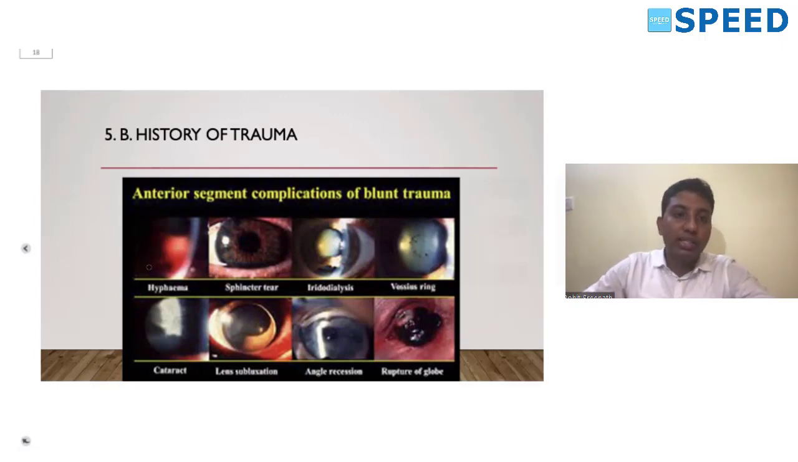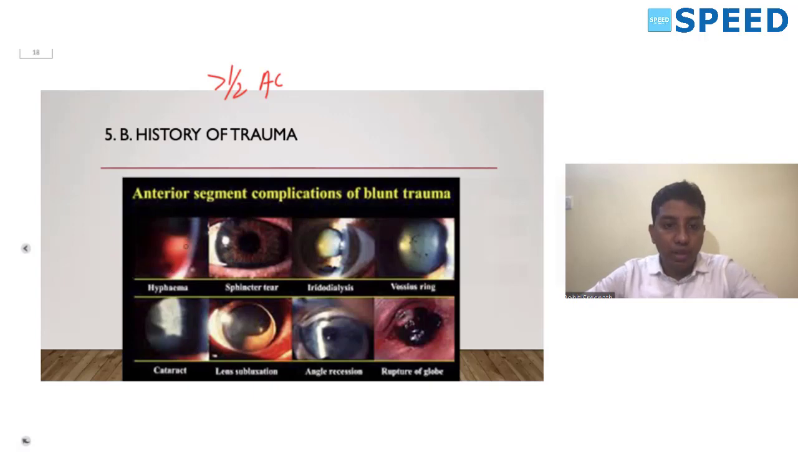One important thing is the hyphema. Remember, whenever more than half of the anterior chamber is involved with blood, we have to immediately give an AC wash and clear off the blood, because otherwise there will be corneal blood staining. This can also result in a glaucoma called khaki cell glaucoma. So we have to clear off the hyphema from the anterior chamber.